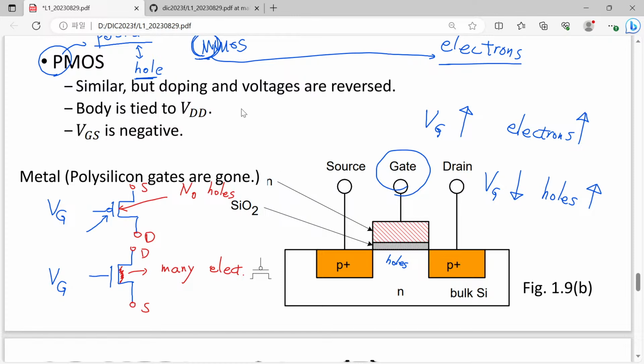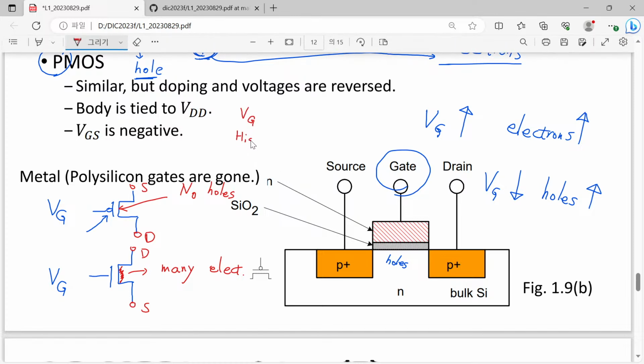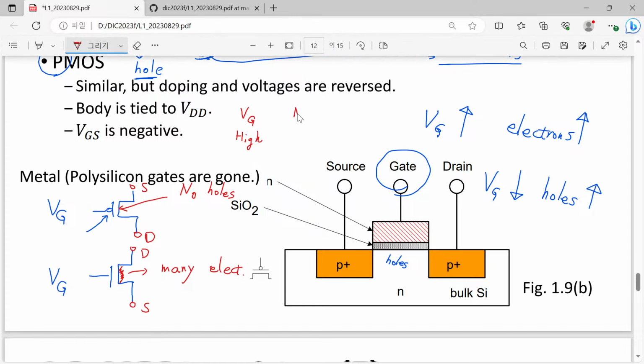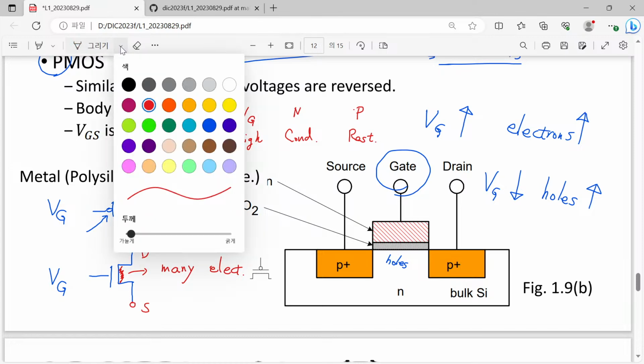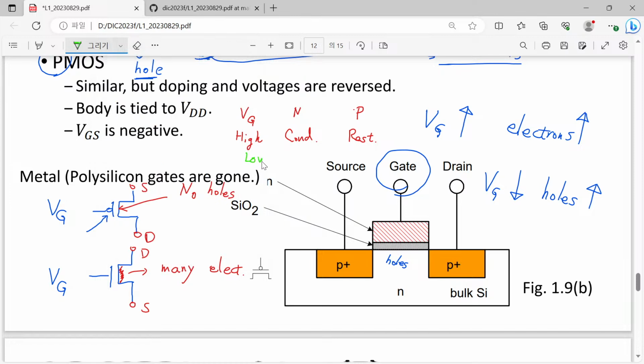Okay, then let me make a certain table. High gate bias: N MOSFET and P MOSFET. The N MOSFET becomes conductive, and this one becomes resistive. Then let me go to the next one, so you can easily understand. The answer is quite easy. If we have low gate bias, then what will happen?